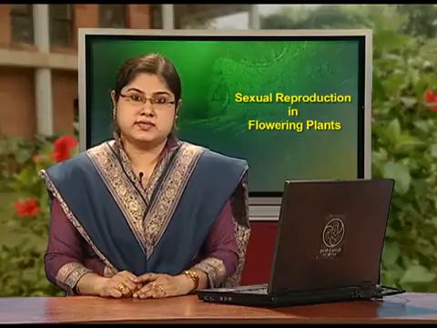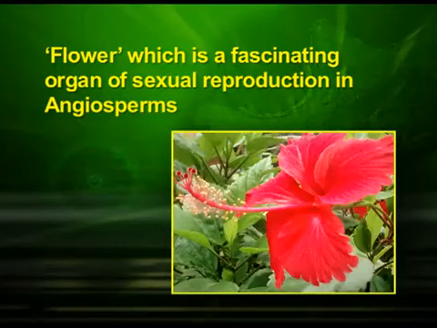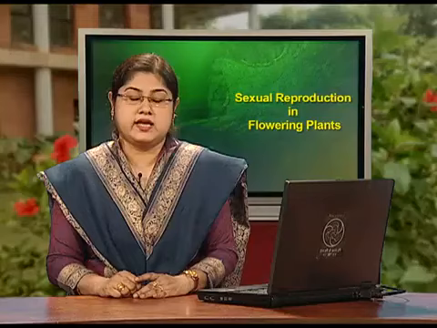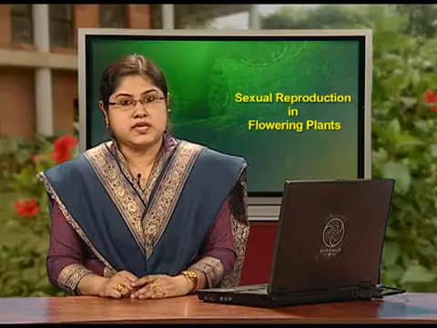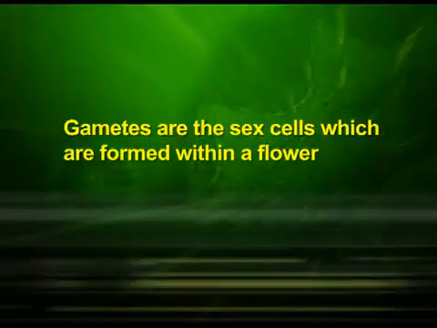So first we will discuss flower, which is a fascinating organ of sexual reproduction in angiosperms. The process of producing new individuals by the fusion of male and female gametes is called sexual reproduction. It is supposed to be an advanced stage in the life history of a plant. Gametes are the sex cells which are formed within a flower.